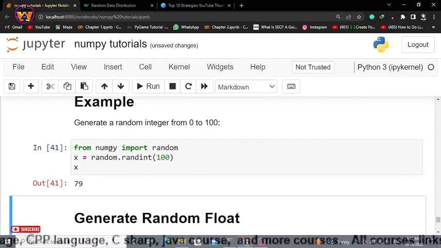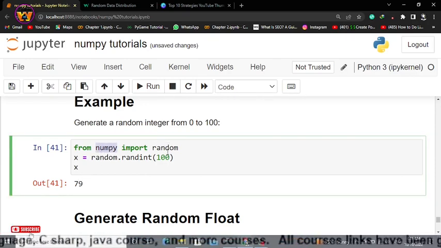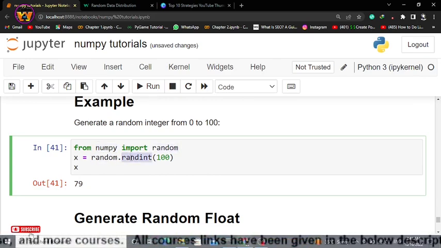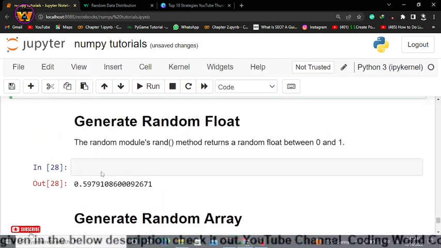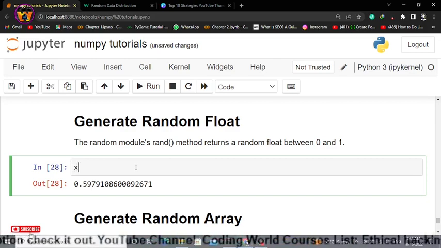Now what happened here? From Numpy we import random. Then from this random we use the randint function that will generate integer type numbers, and it will take these values. On each execution it will give you a new random number. Now how to create a float type random number? You can use the same way, but this time with a slight change in the function.